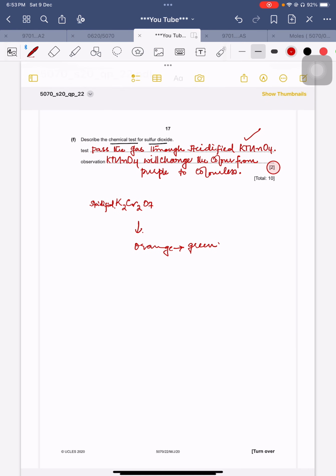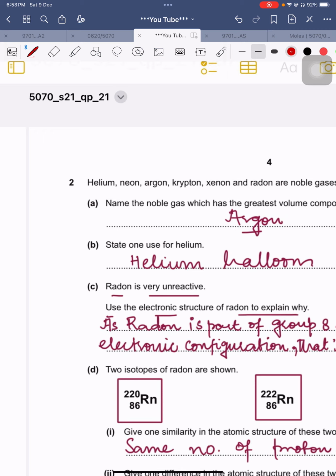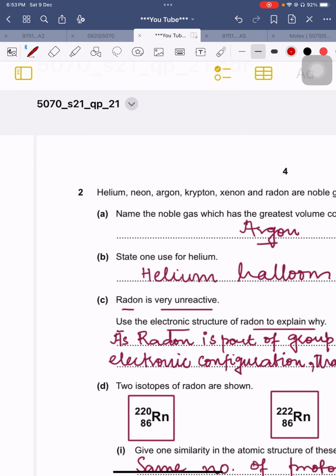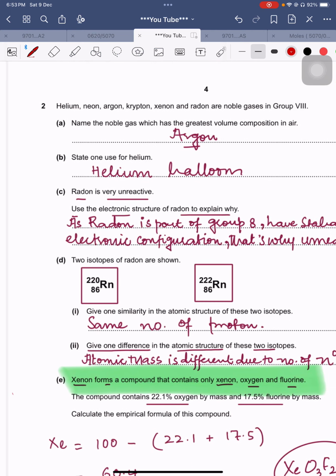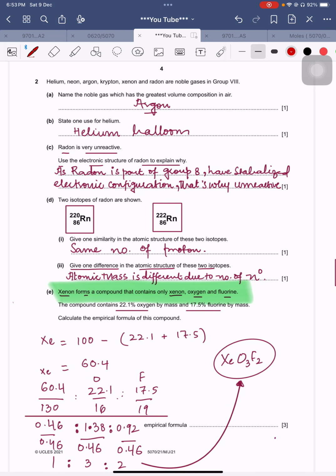Okay. Now I'm changing the board to another question. This is a question of year 2021, question number 2, paper 2 variant 1, and it is again 5070. Now here, some of the parts I will not solve because it can create confusion for all those students who have not studied the moles chapter with me. So I am not doing this part right now.